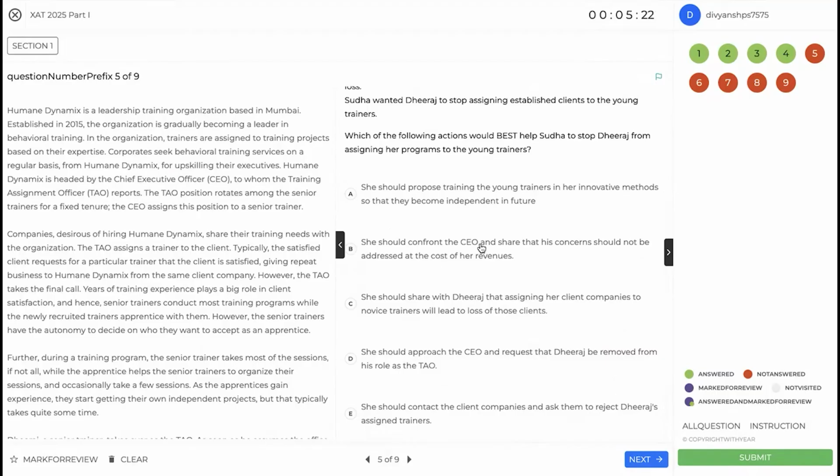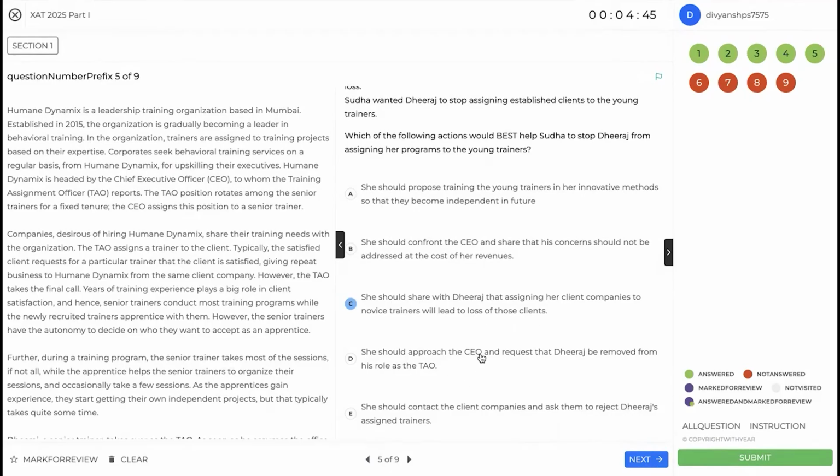She should confront the CEO and share her concerns. Again, this has already been delegated to the Tao, which is Dheeraj, and without even talking to him, she should not go above Dheeraj's head to the CEO. So this is ethically wrong. She should share with Dheeraj that assigning her client companies to novice trainers will lead to loss of those clients. So this is the first step that you should take, and this is the best approach, right? You inform the person who is responsible for this client to trainer mapping process, and highlight that you will lose the clients, which is grounded in reality.